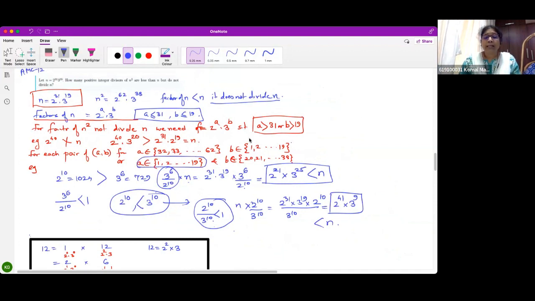For each such pair, I will have exactly 1 power because either it is greater than 1 or less than. Though I get 2 pairs, there will be only 1 power. Therefore, there are 31 into 19 such pairs.